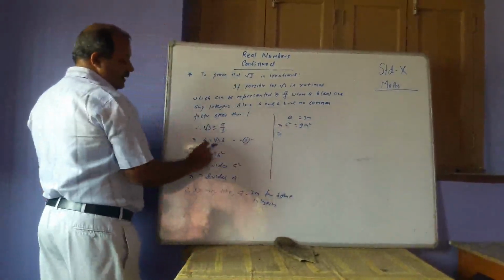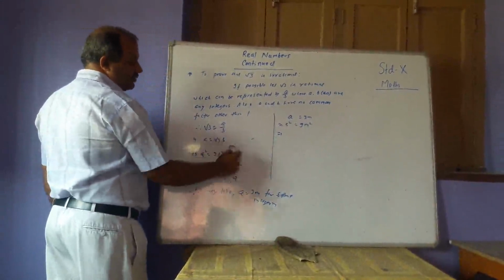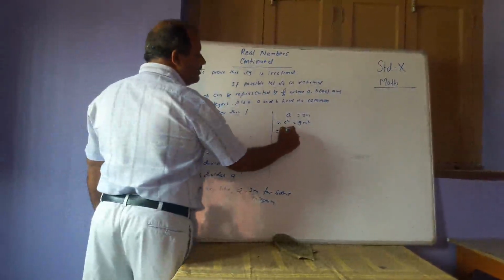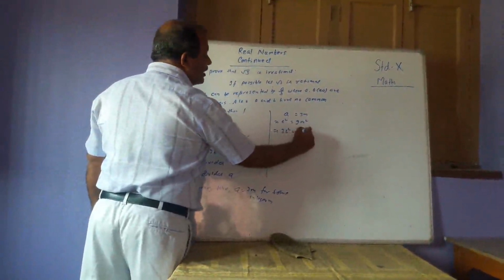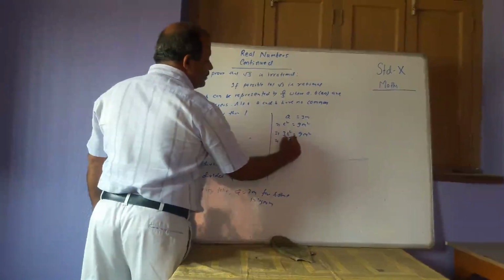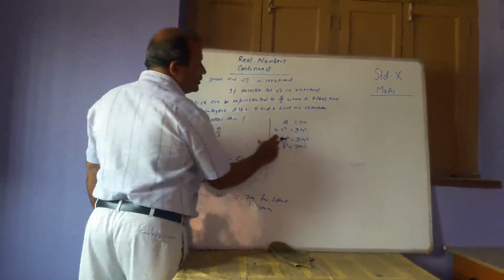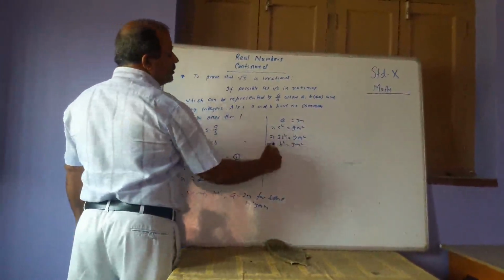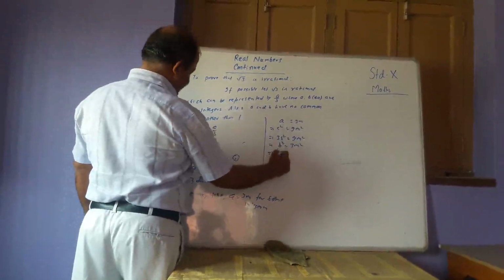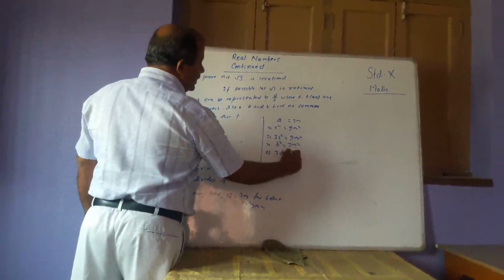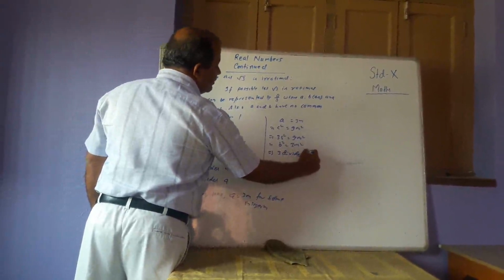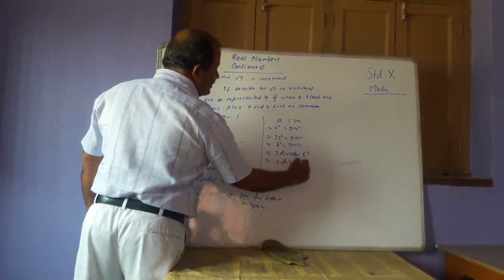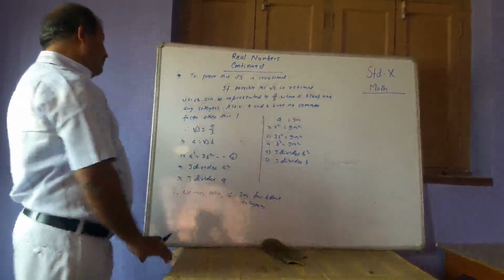Here, equation 1 gives a square is equal to 3b square, that is 3b square is equal to 9m square, which implies b square is equal to 3m square, since 3 into 3 is 9. It will imply 3 divides b square, which will imply 3 divides b.